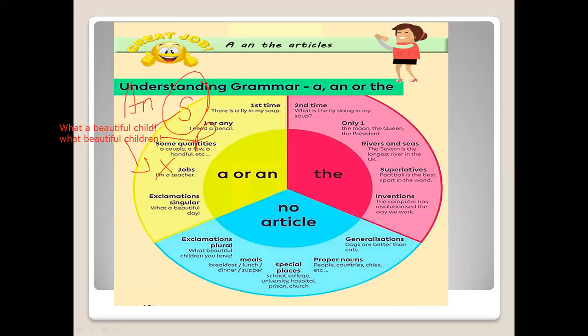Proper nouns will never take articles. They will only take articles if we are using them as adjectives. Remember that sentence, she is the Dhoni of our team. She is the Dhoni. Dhoni is a proper noun, but it will never take an article until and unless it is used as an adjective.